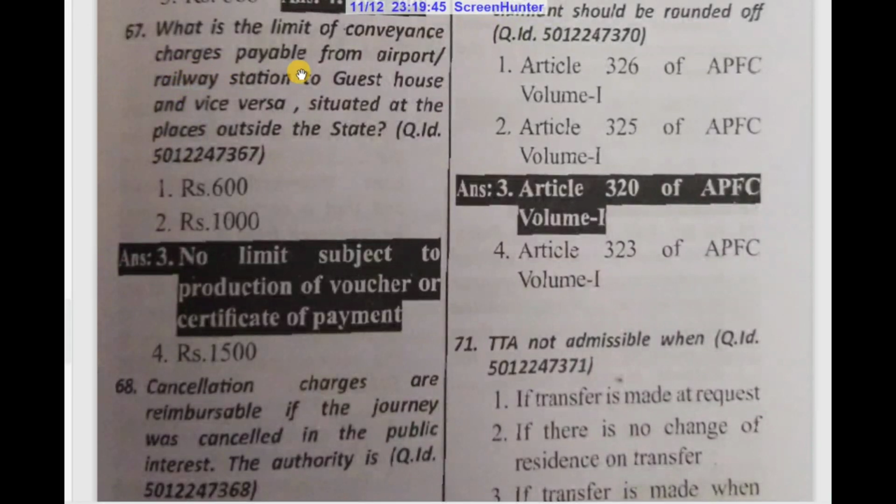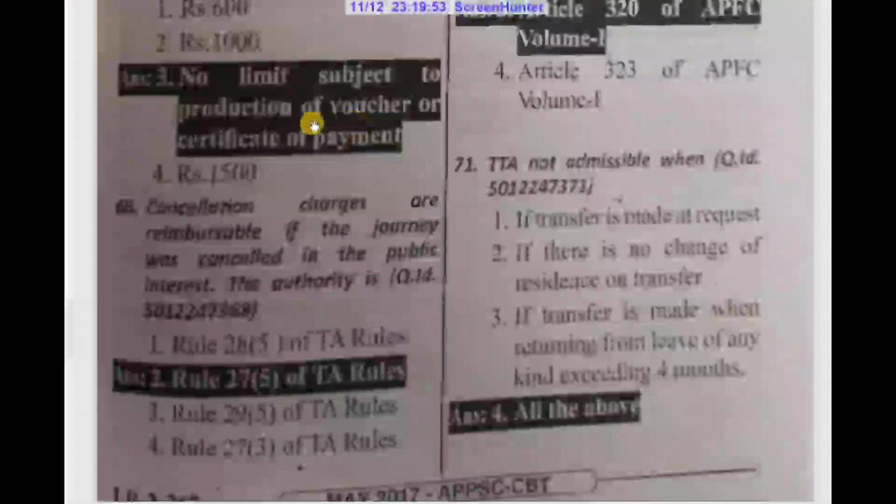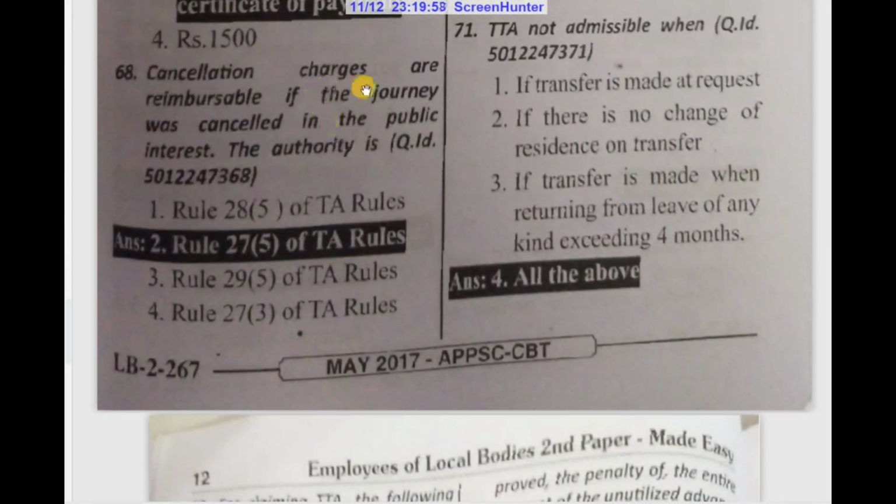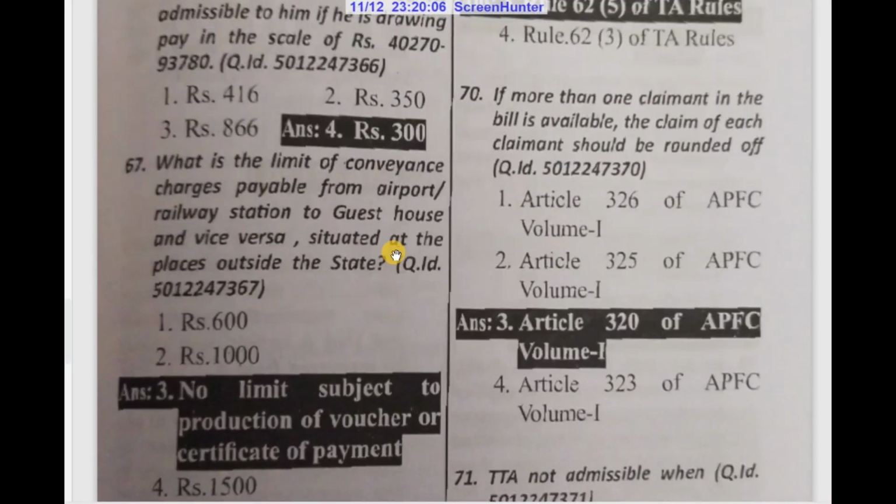What is the limit of conveyance charges payable from airport or railway station to guest house and vice versa situated at the places outside the state? No limit, subject to the production of voucher or certificate of payment. Cancellation charges are reimbursable if the journey was cancelled in the public interest. The authority is Rule 27, subclass 5 of TA rules.